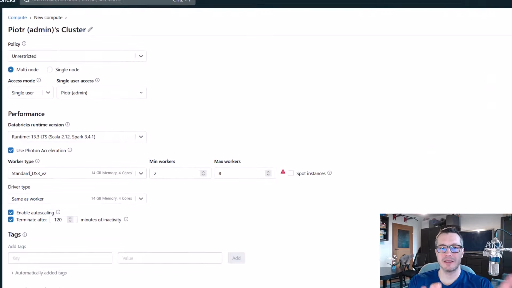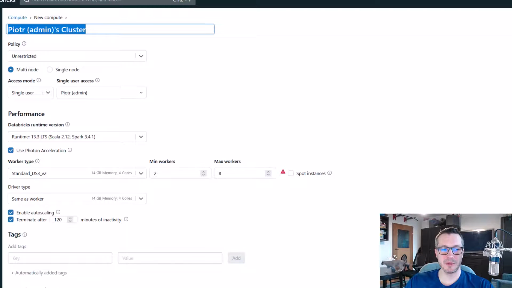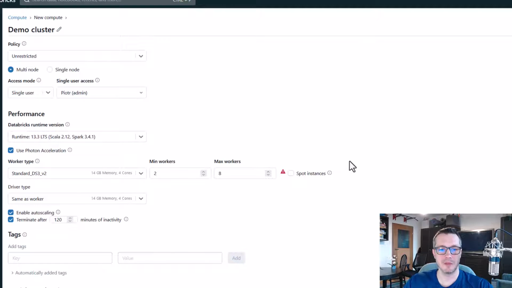And now, this page is super important because that's the place where we're gonna configure our cluster, and depending on our choices, we will have access to various features, and it will highly impact the price, how much we're gonna pay for this. So let's start from the top. Let me rename the cluster like so.